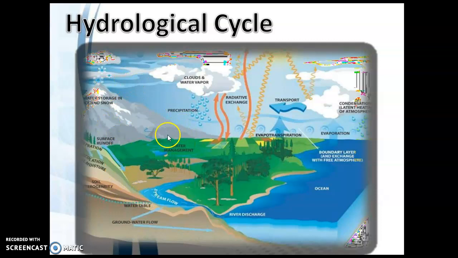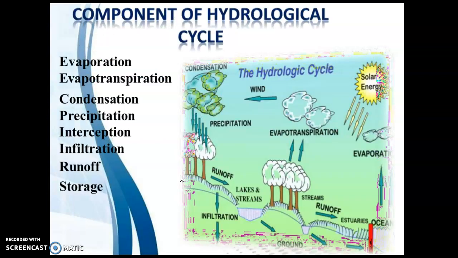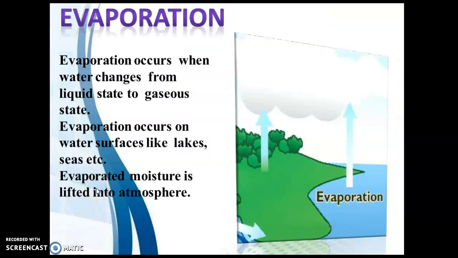Next we discuss this image in detail. What are the different components of the hydrological cycle? Number 1, evaporation, evapotranspiration, condensation, precipitation, interception, infiltration, runoff and storage.